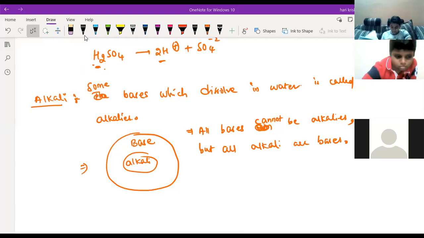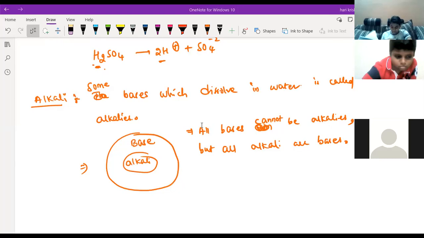Yes, sir. Understand or not? Yes, sir. Raghav? Where is Raghav? Yes, sir. Understand what is the definition of alkali and base? Yes, sir.